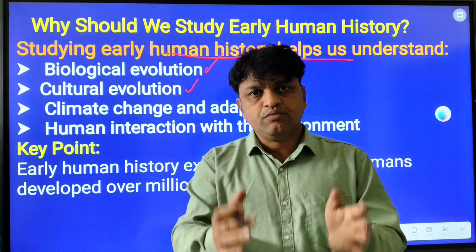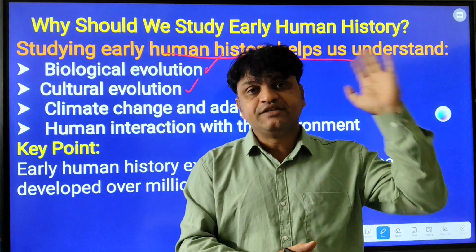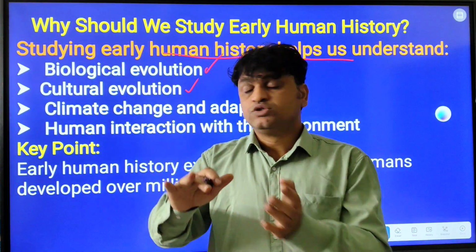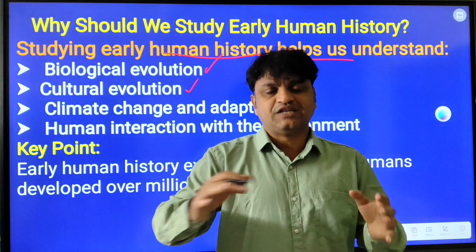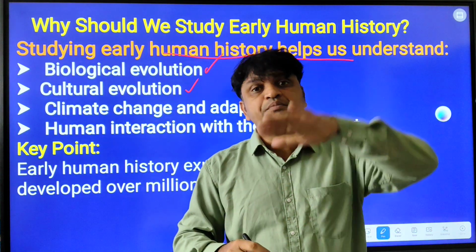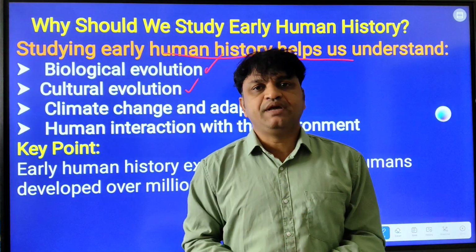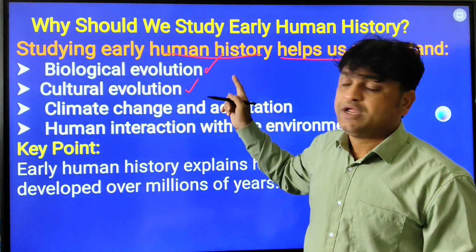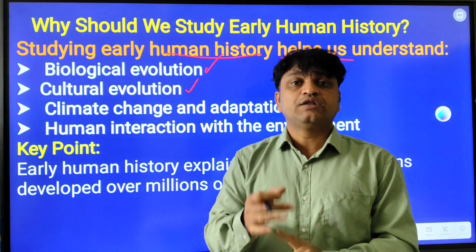From chimpanzee, present day human beings evolved from Australopithecus 6 to 7 million years ago to present day 2026. So this is a gradual process. Human evolution, or biological evolution, is a gradual physical or genetical process through which human beings evolved over millions of years. It took millions of years to evolve from apes to present day human beings. So this was the main intention of why we should study early human history: it helps us understand biological evolution.